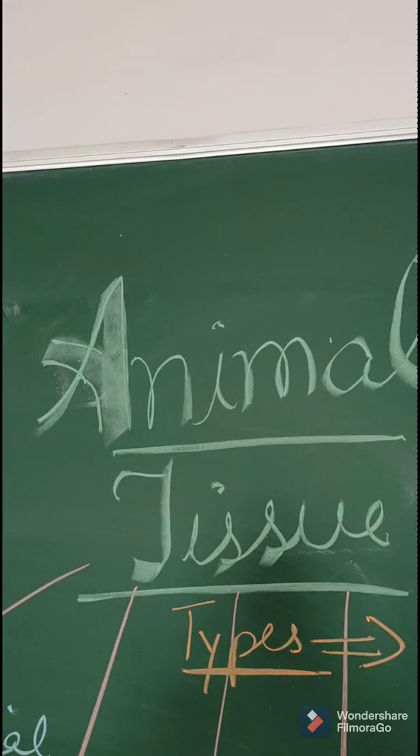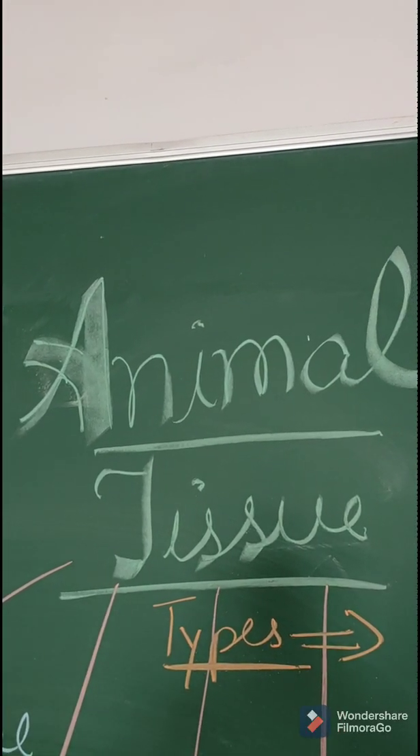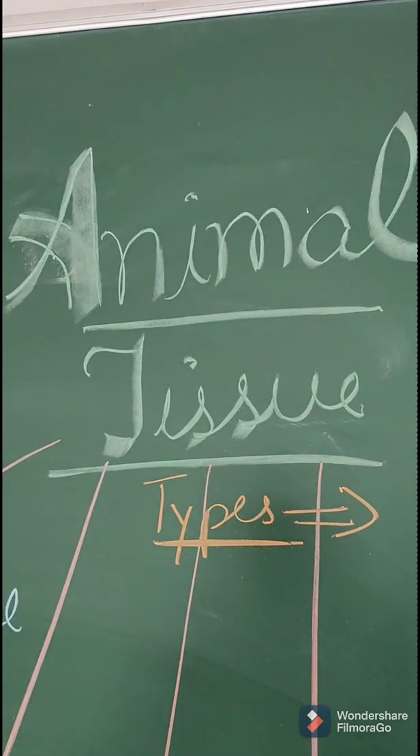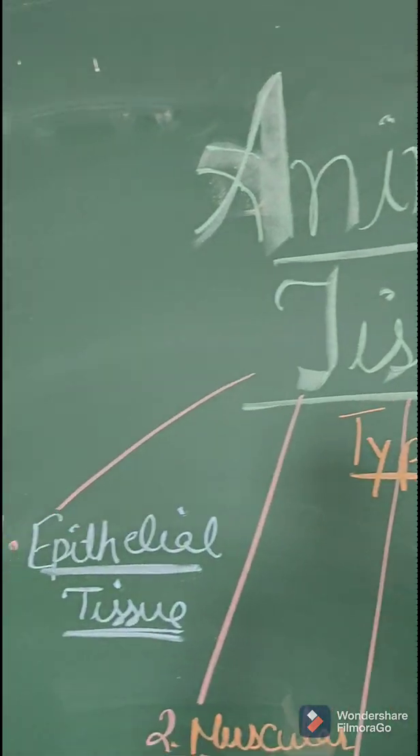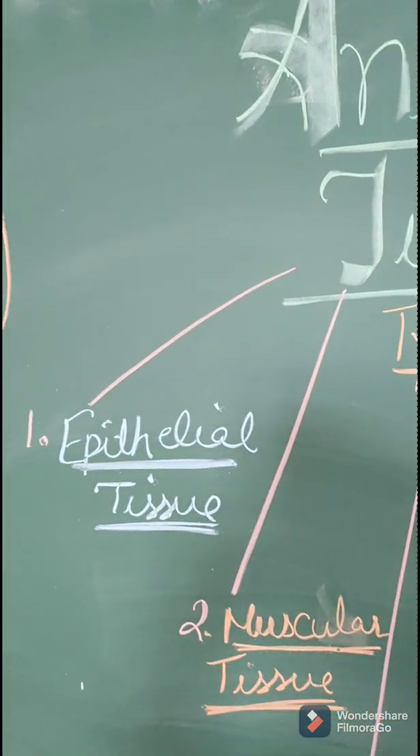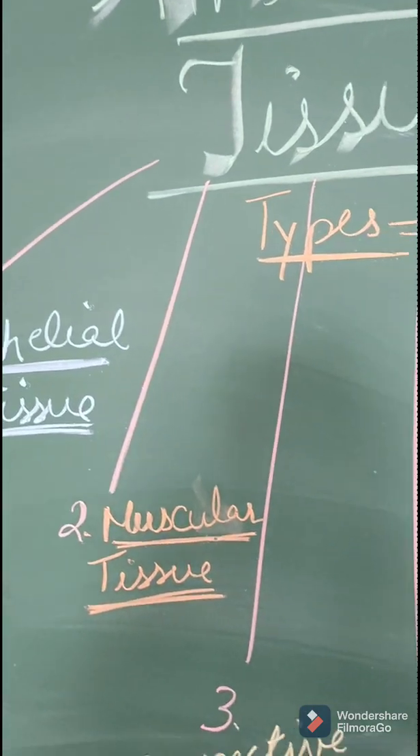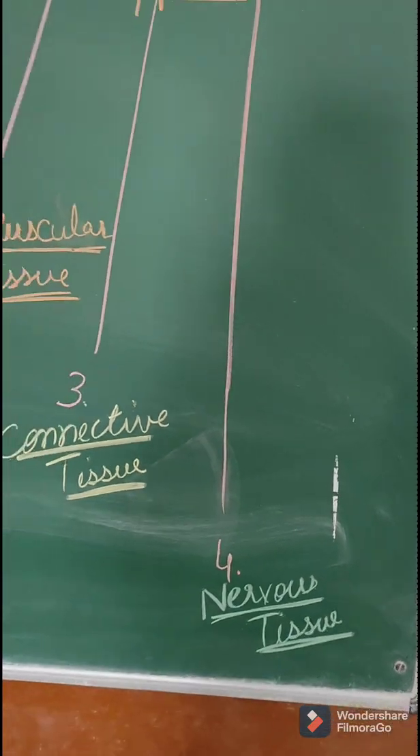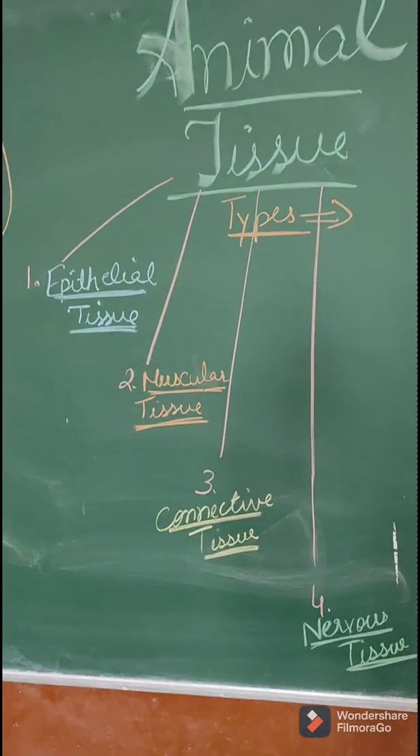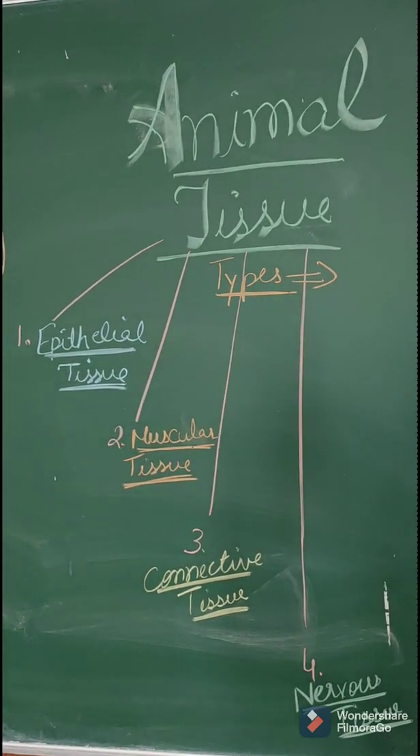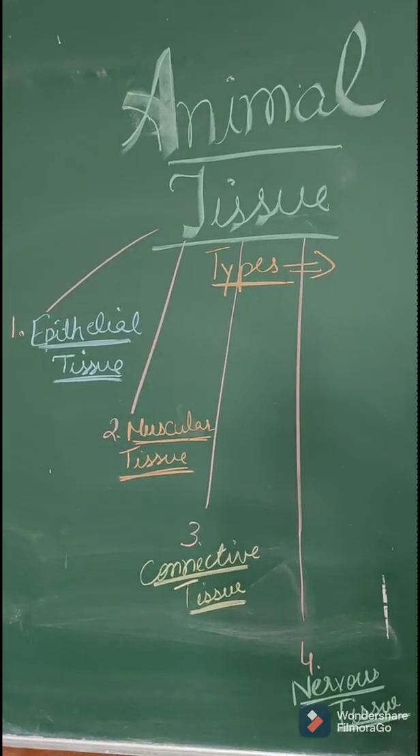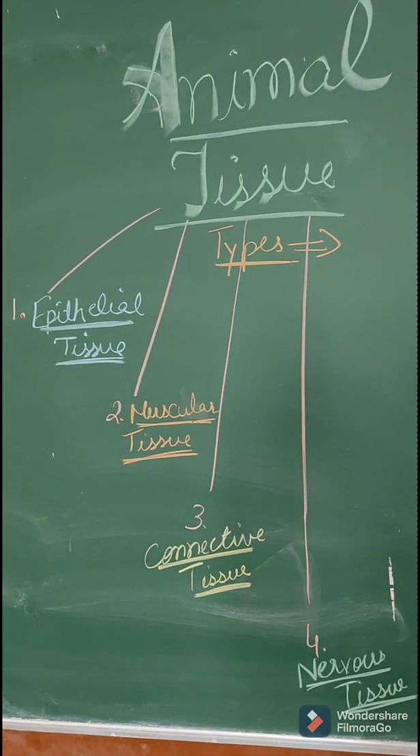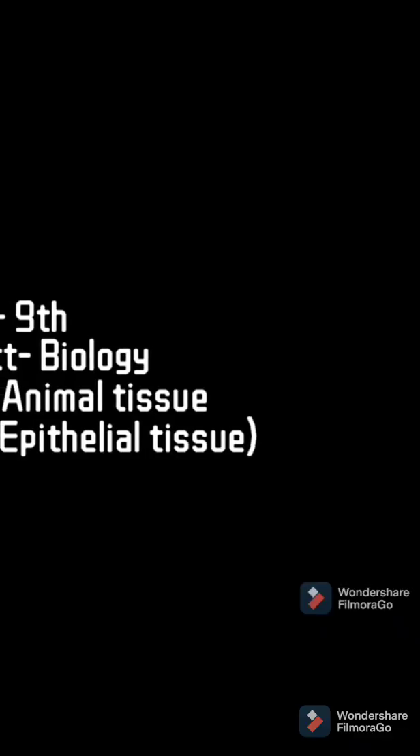Alright. Now we have to start with animal tissue. Today only the introduction part will be there. Right? Animal tissue is further divided into 4 different types. First is epithelial tissue. Second is muscular tissue. Third is connective tissue. And fourth is nervous tissue. These are the different types of tissue present in animals. We have to go through every tissue in detail. In today's class, we'll discuss only the introduction part. Detail will be discussed later.